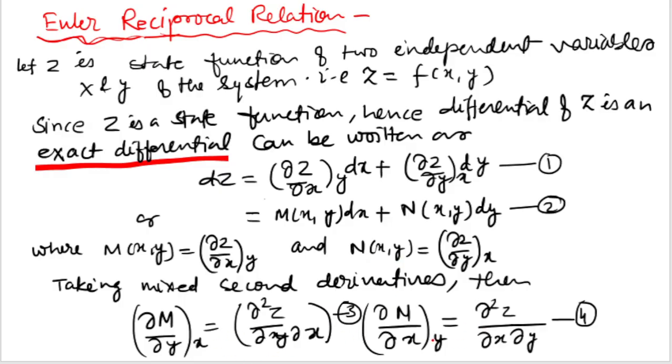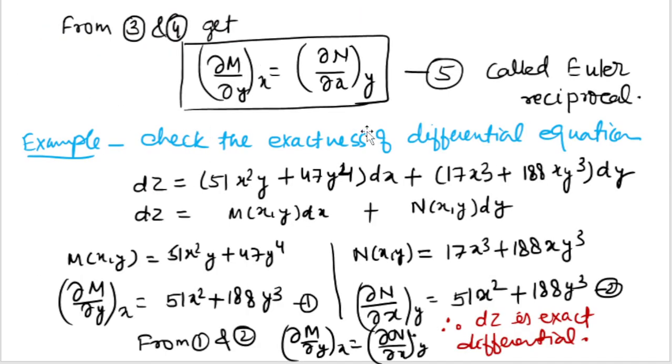Now if you compare both 3 and 4, you will get the fifth equation, that is called the Euler reciprocal equation, which is most important. Del M by del y at constant x is equal to del N by del x at constant y.